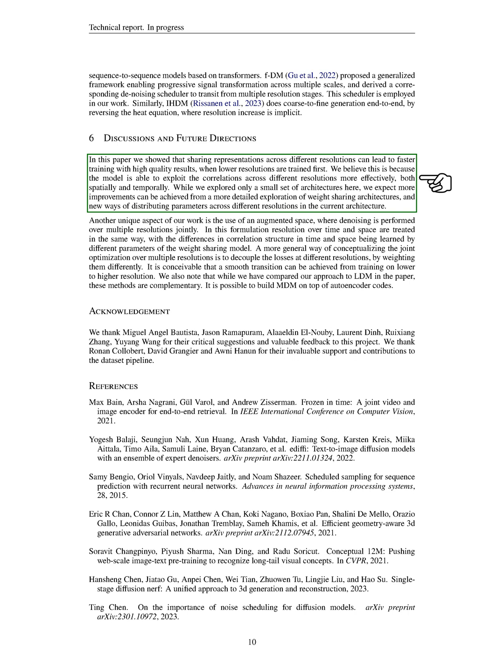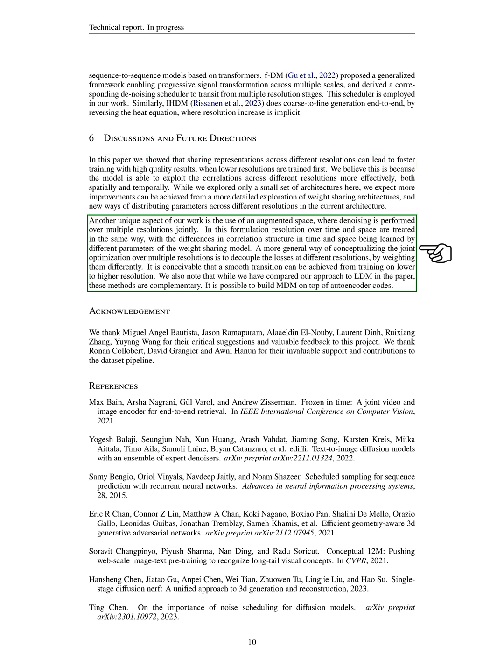In our research, we demonstrated that training models on lower resolutions first and then sharing these representations across different resolutions can lead to faster training and high-quality results. We believe this is because the model can more effectively exploit correlations across different resolutions, both spatially and temporally. While we have only explored a limited number of architectures in this study, we believe that further improvements can be made by exploring more weight-sharing architectures and finding new ways to distribute parameters across different resolutions.